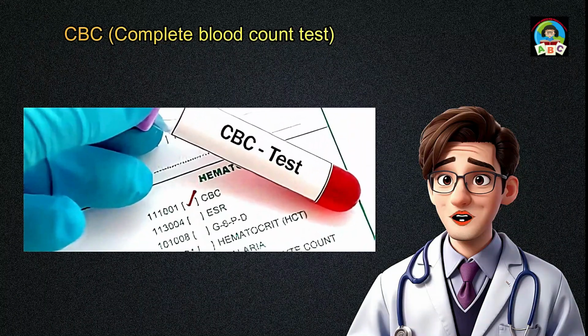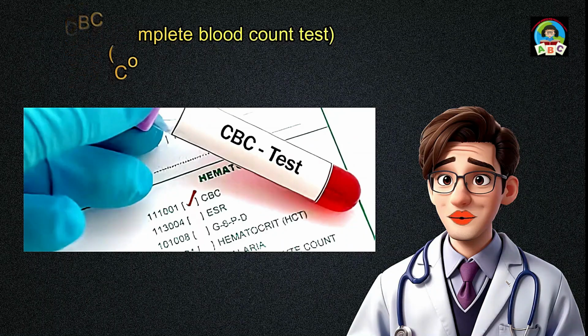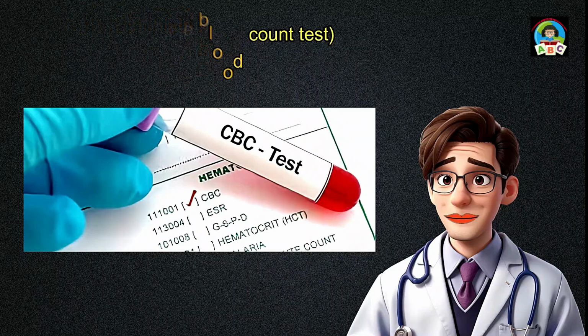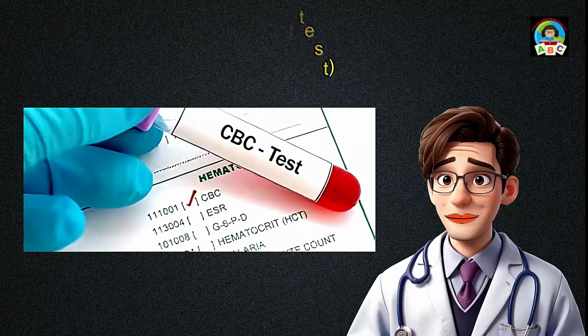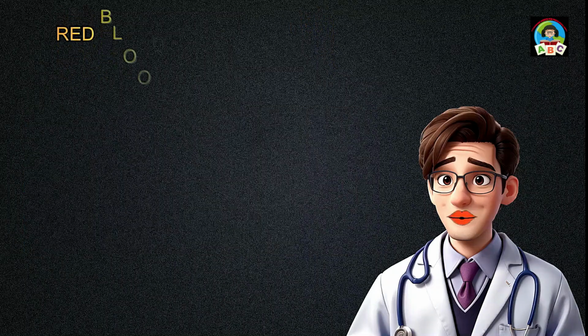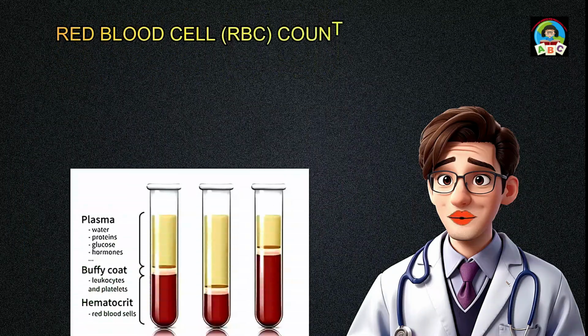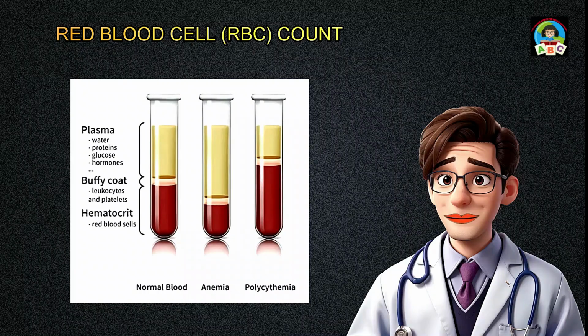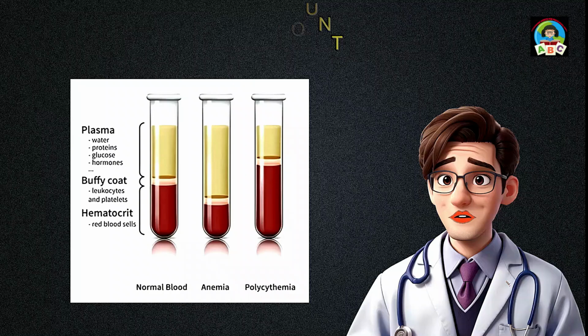CBC, complete blood count test. A CBC, complete blood count, test is a common blood test that provides information about the different types of cells in your blood. It includes several components, each with its own reference range. Red blood cell, RBC, count: the number of red blood cells in a specific volume of blood. Ideal range for adult males, around 4.5 to 5.5 million cells per microliter, MCL; for adult females, around 4.0 to 5.0 million cells/MCL.